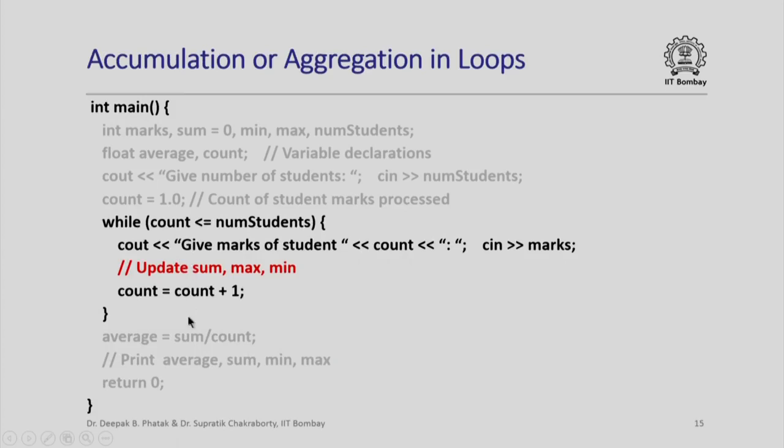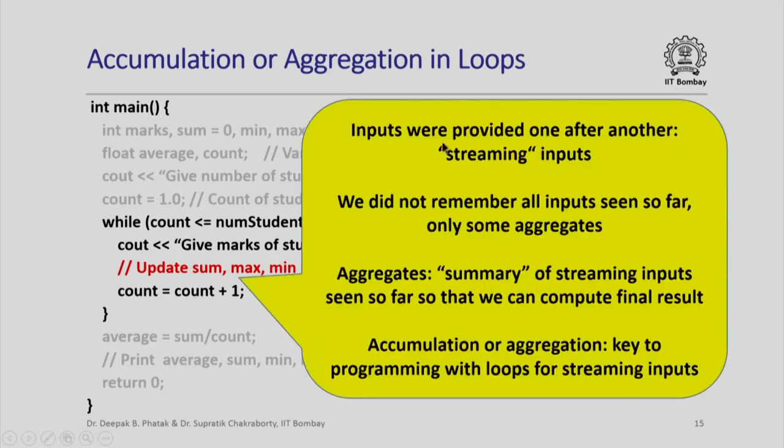Now if you look at this loop, what is happening inside is that we are reading marks for each student, and these marks were being provided one after the other. They were not being provided all together, so this is sometimes called streaming inputs. But the important point is that we did not remember all the inputs that we have seen so far. We only remembered some aggregates of these inputs, in particular sum, max and min. So what are aggregates? In general, these are some kind of summary of the streaming inputs that we have seen so far, such that we don't need to remember the actual values of the inputs, but can just use these summary values to compute the final result.